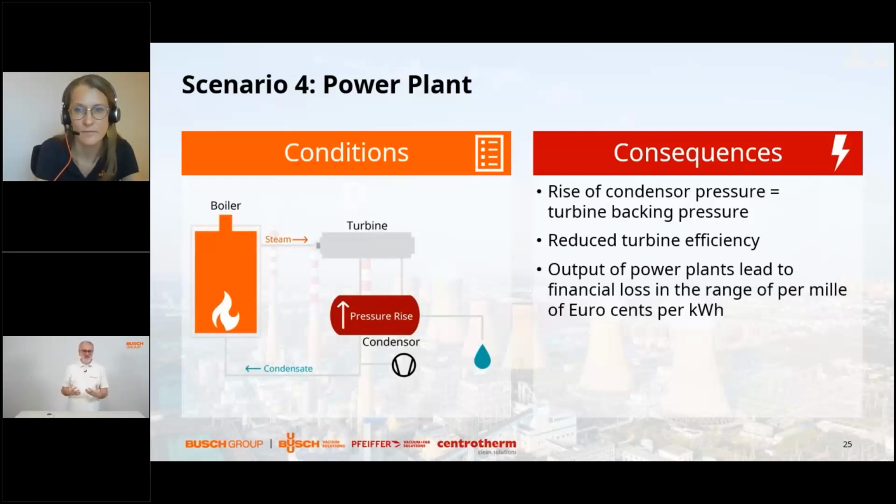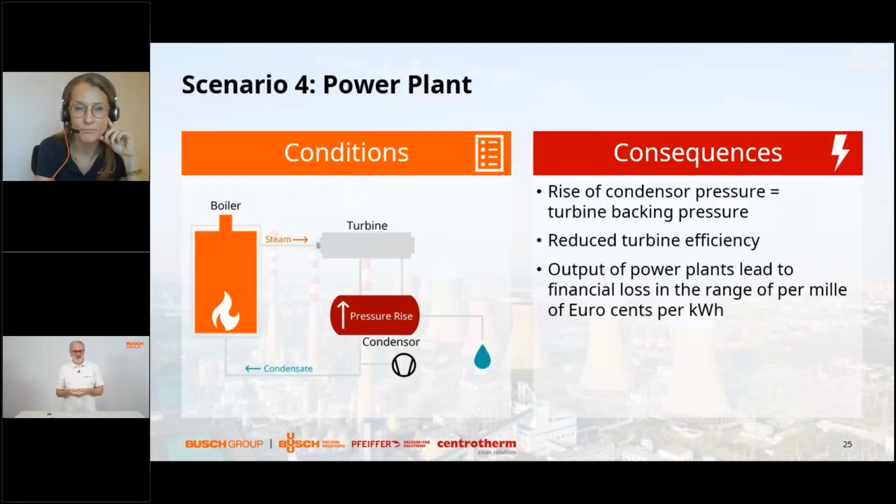This may sound a tiny amount of money, but imagine that you have a very high uptime of the power plant of more than 8,000 hours per year, and you don't have a kilowatt rating of the power plant, but for example, a big current nuclear power plant would have a power rating of 1,400, 1,600 megawatts. And for example, Germany's biggest coal plant has a rating of 4,400 megawatts. So we are multiplying this tiny fraction of euro cents per kilowatt with very big numbers, and this results in financial losses in excess of 100,000 euro per year.